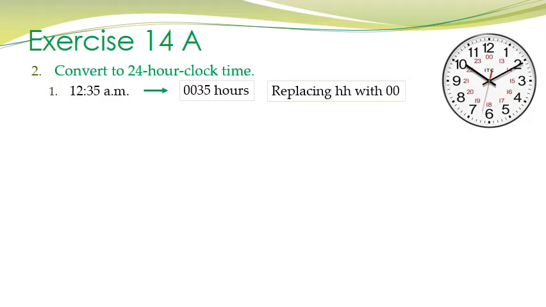Clear? Why? Because AM means it is the time between 12 midnight to 12 noon. And if it is 12:35 am, it means 35 minutes past 12 midnight. And 12 midnight time in the 24-hour clock is 00 hours. That is why we will write here 00:35 hours.